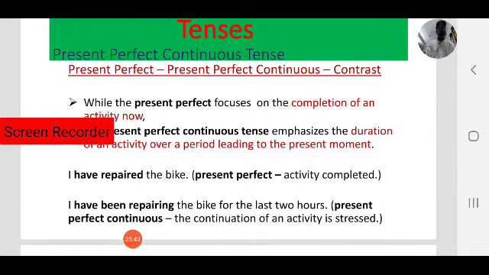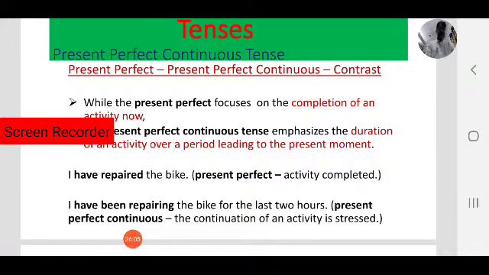Coming to present perfect continuous tense, I have been reading the novel. Here the activity is continuing. The activity is still progressing. I started to read the novel in the past, but I am still reading.